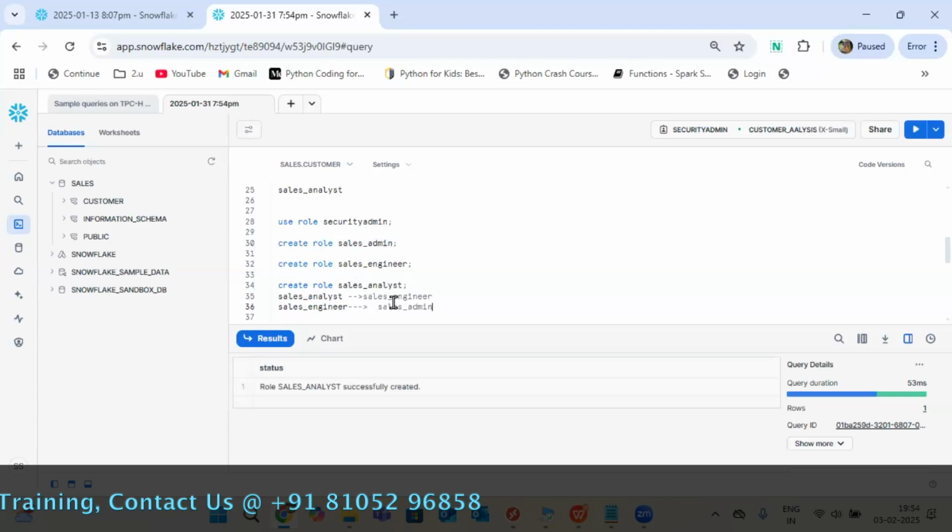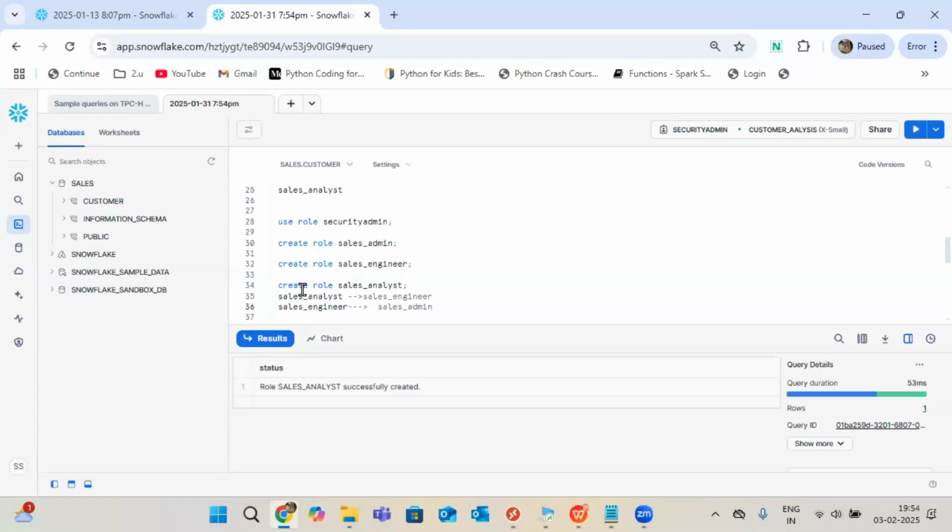For example, I am your senior. Whatever the privileges you have, all will be available for me, and I will have extra privileges. Am I right? So, comparing to sales analyst, sales engineer is the higher level role. Whatever privileges we have for the sales analyst, everything will automatically pass to sales engineer. Then comparing to sales engineer, sales admin is the higher level role. Whatever privileges you have for sales engineer, 100% will pass to the sales admin. So in place of giving manually, we can make it a single click.